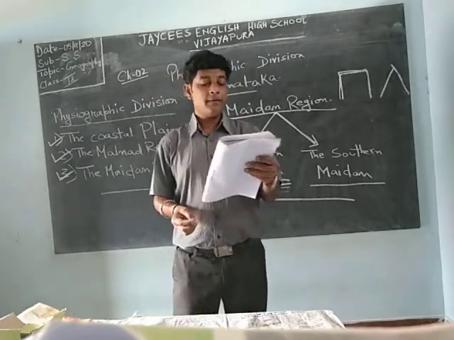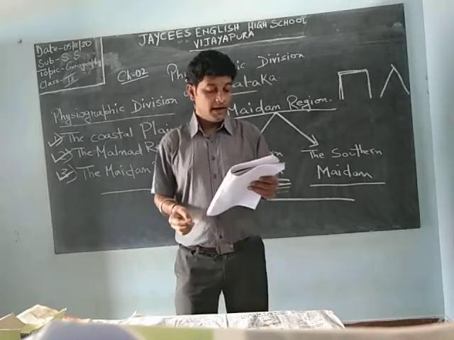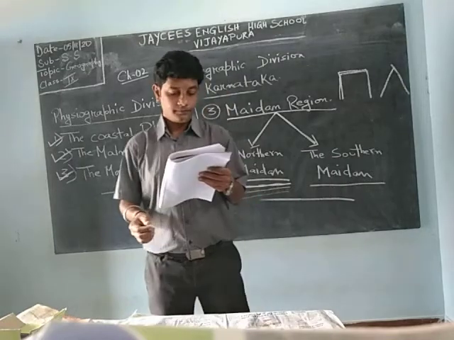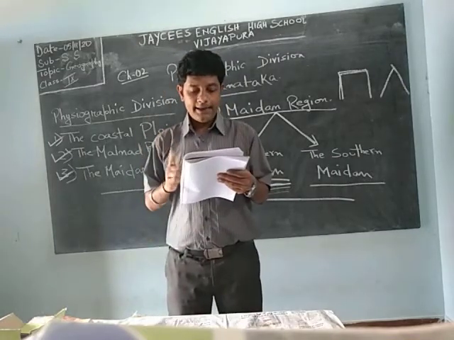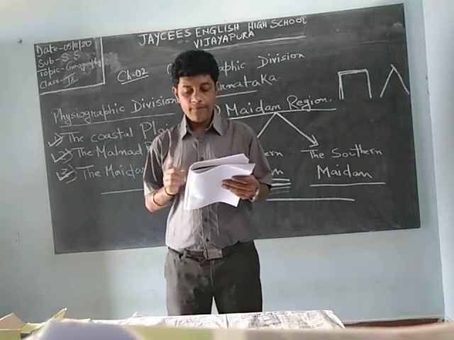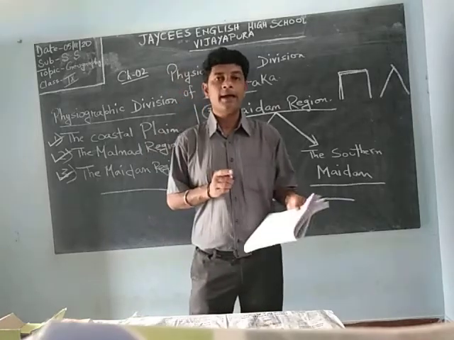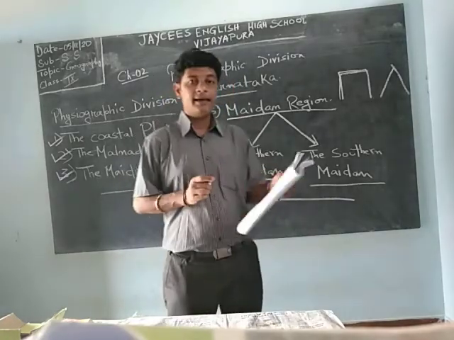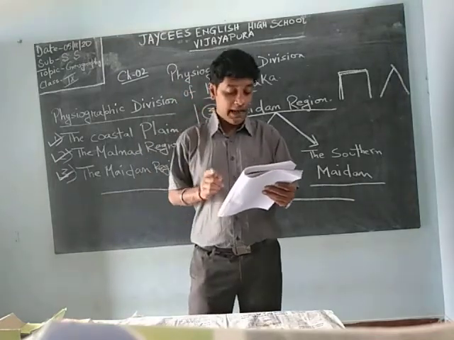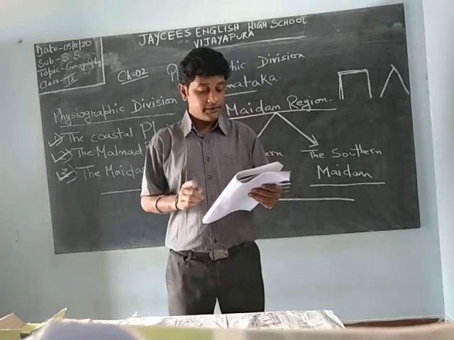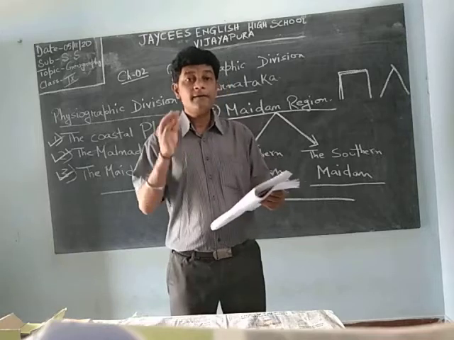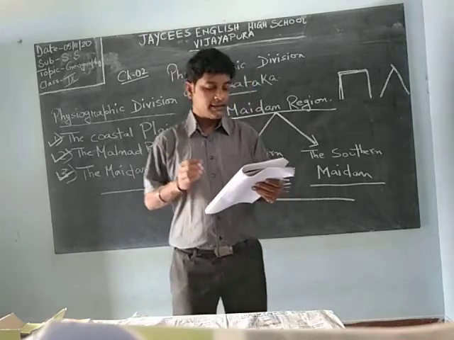Now we will discuss about the crops. What is available in this region, southern Maidan region. Ragi, paddy, sugarcane, groundnut, mulberry, vegetables, a variety of fruits and flowers are the main crops grown here. So in this southern Maidan area, ragi, paddy, then sugarcane, groundnut, mulberry, an abundance of vegetables are also cultivated here, and a variety of fruits and flowers are also available in this area.